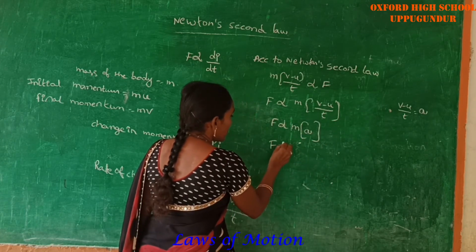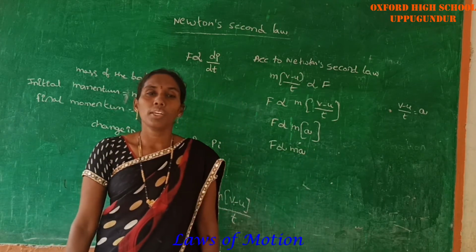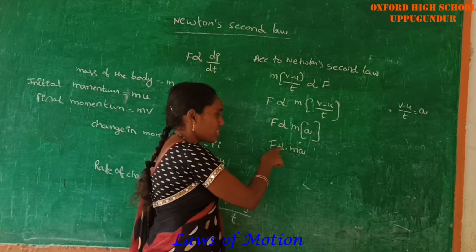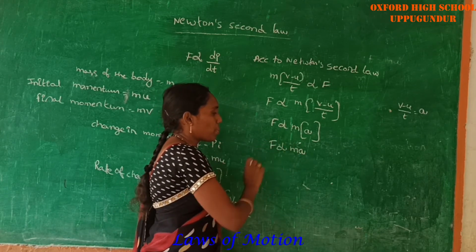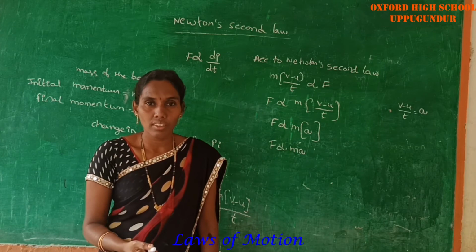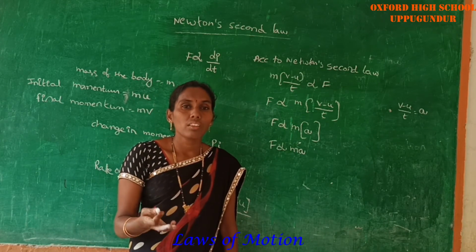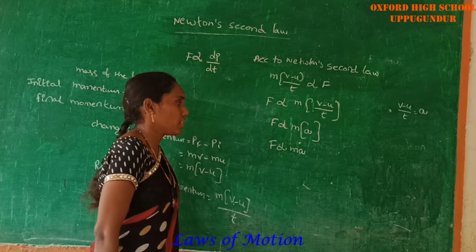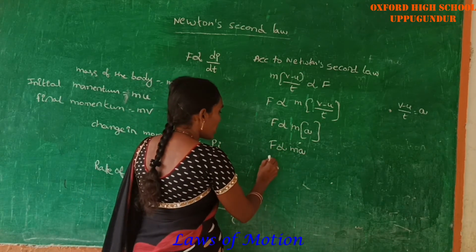Here F is directly proportional to ma. The proportionality symbol is there, and the mass remains constant, so F is directly proportional to a. If F is increasing, the acceleration is also increasing. If F is decreasing, the acceleration is also decreasing.